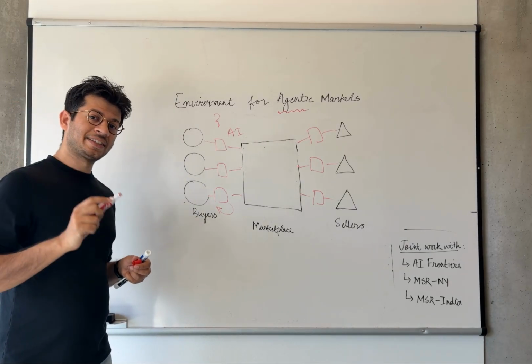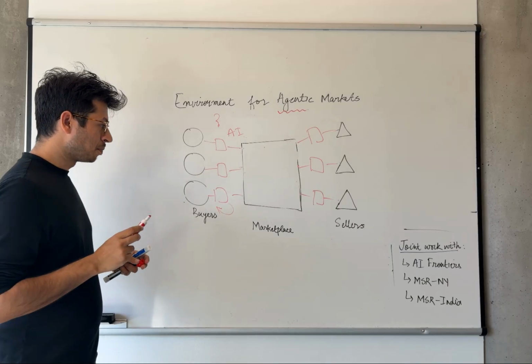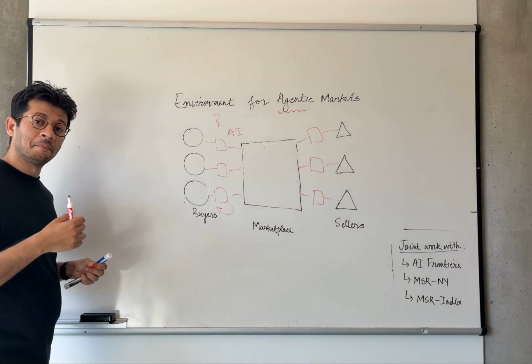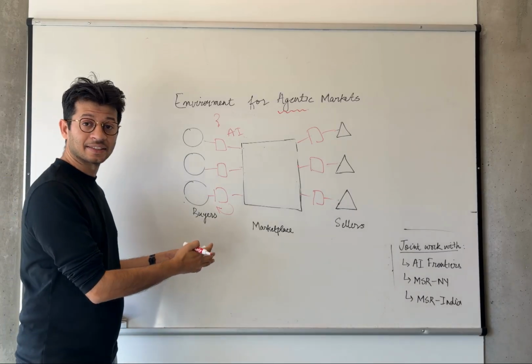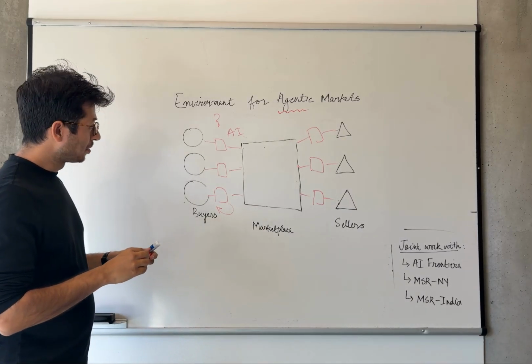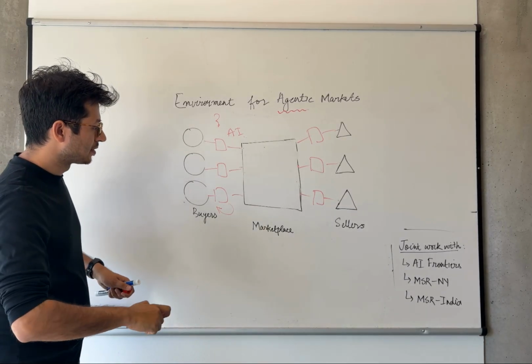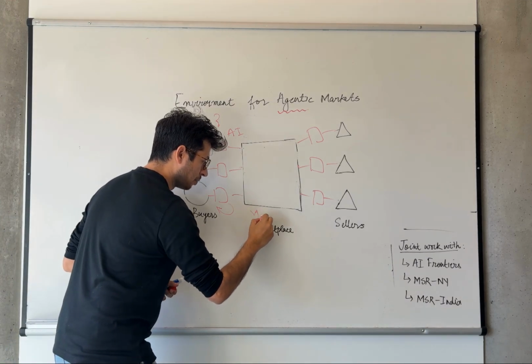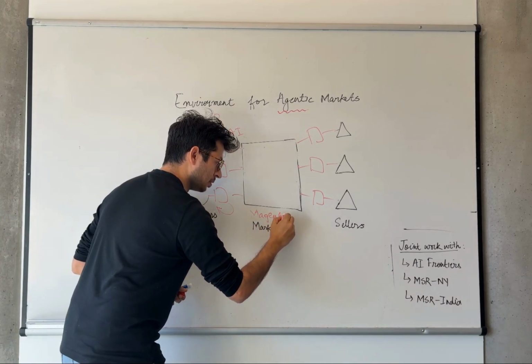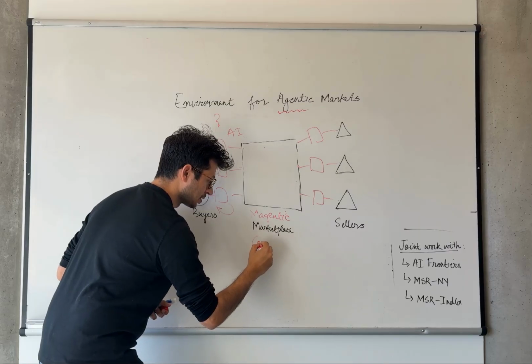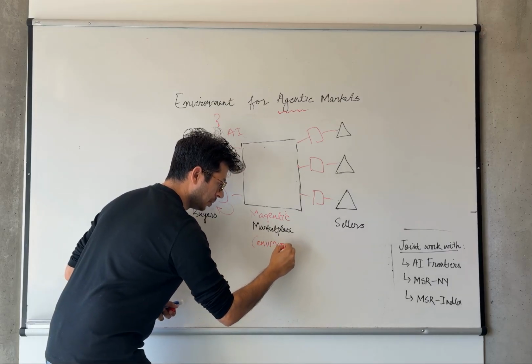And because this setting is complex, it is important to develop empirical ways to test this out. And this is where Magentic Marketplace, this is a new environment that we built to answer these questions.